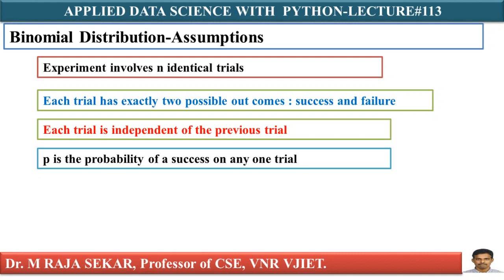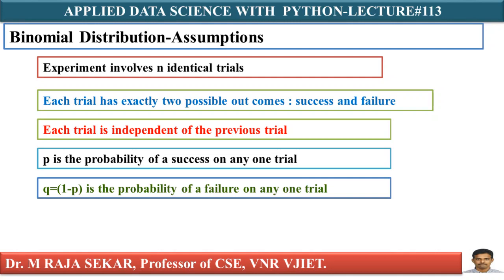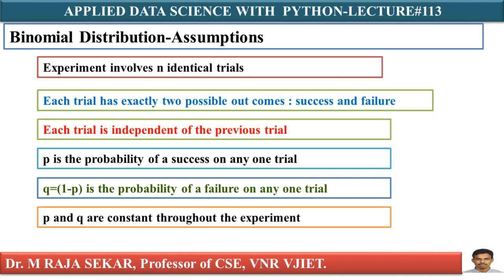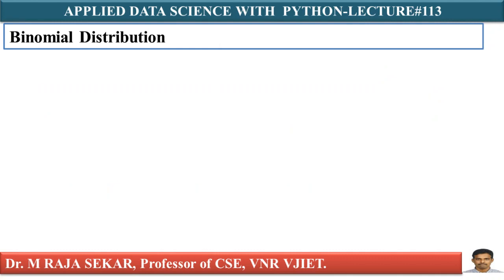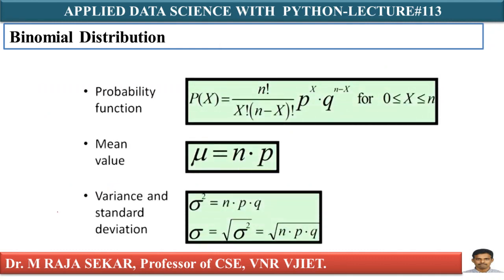Here P is the probability of success, and Q equals 1 minus P is the probability of failure. This P and Q are constant throughout the experiment. X is the number of successes in the n trials. In the case of binomial distribution, what is the probability function? I already discussed it in my previous lecture. P of capital X equal to small x is equal to nCx p power x q power n minus x.